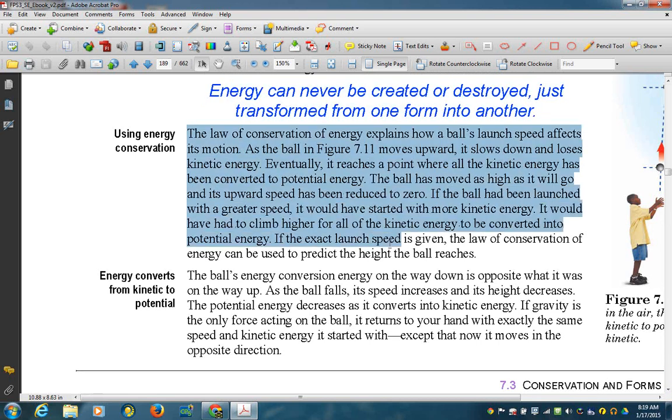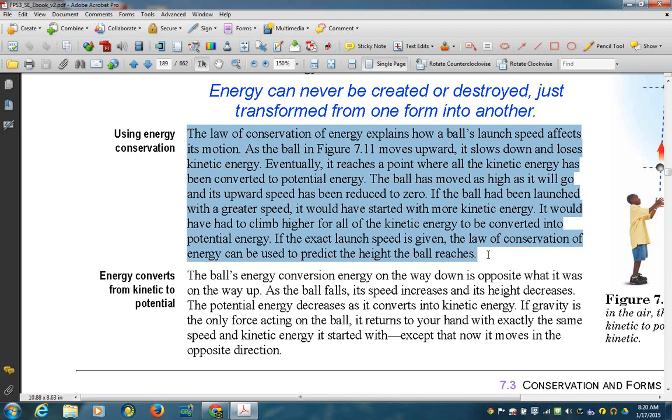The law of conservation of energy explains how a ball's launch speed affects its motion. As the ball in figure 7.11 moves upward, it slows down and loses kinetic energy. Eventually, it reaches a point where all the kinetic energy has been converted into potential energy. The ball has moved as high as it will go, and its upward speed has been reduced to zero.